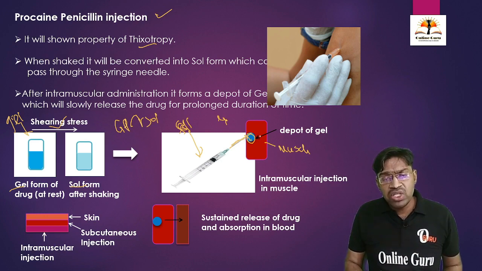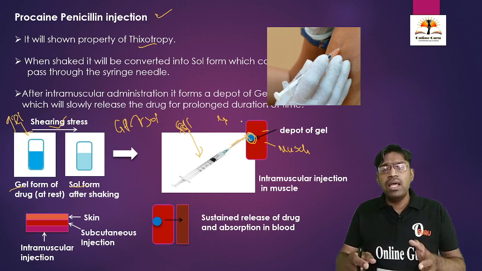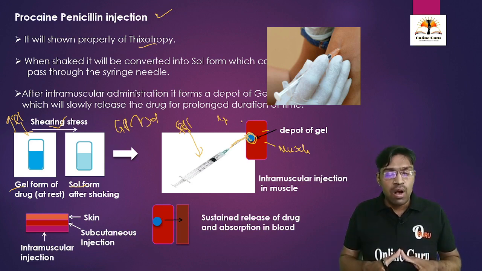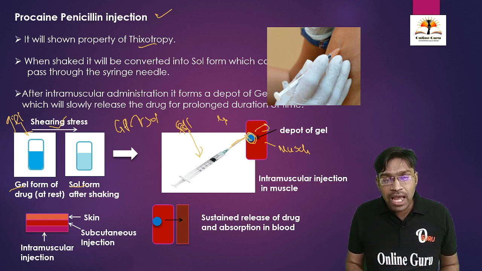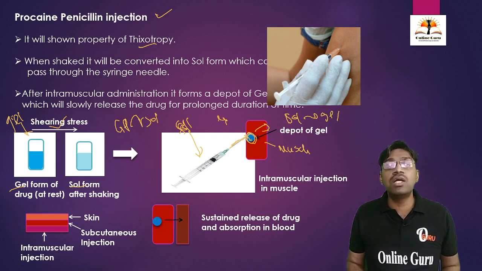But when we inject this particular drug into the muscle, there will be an increase in the consistency of the system. Why? Because after some time the solution form is going to revert back to the gel due to the thixotropy.